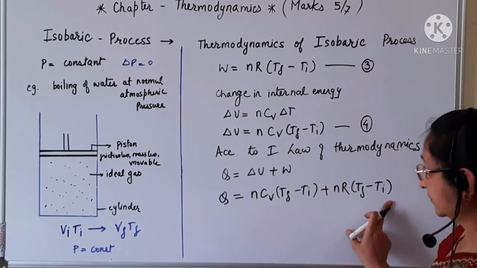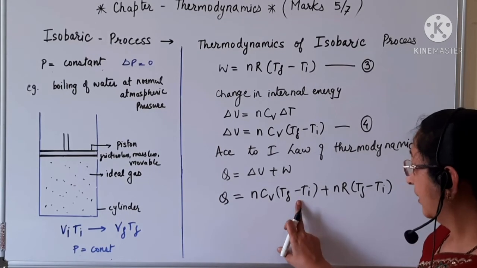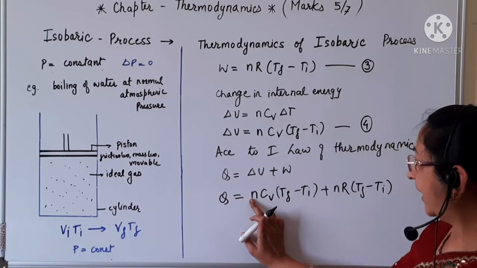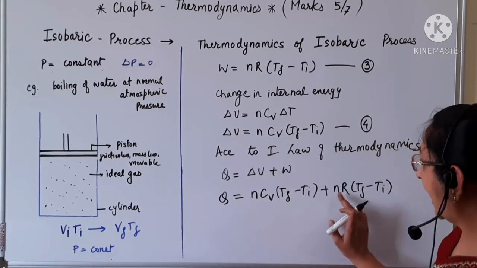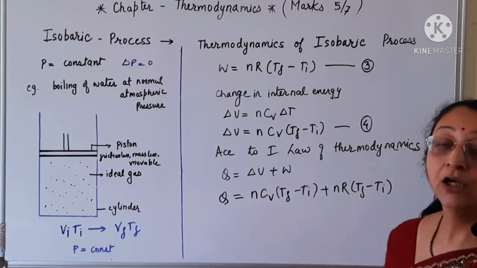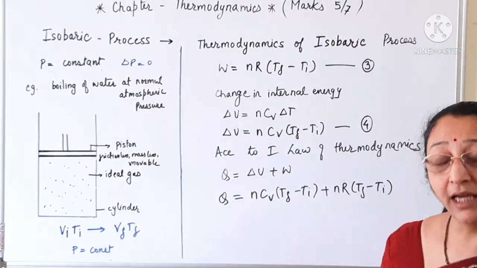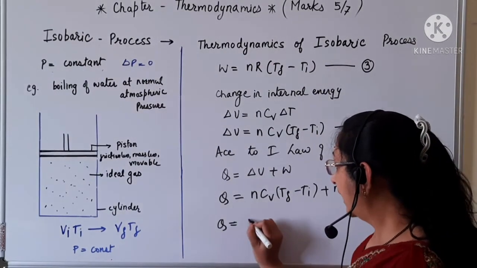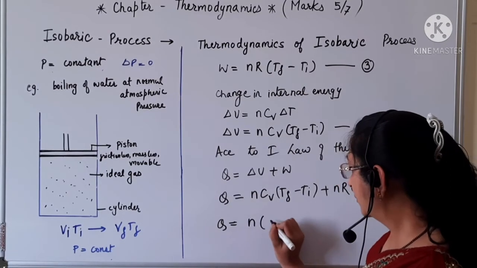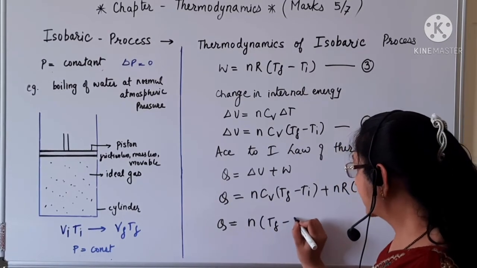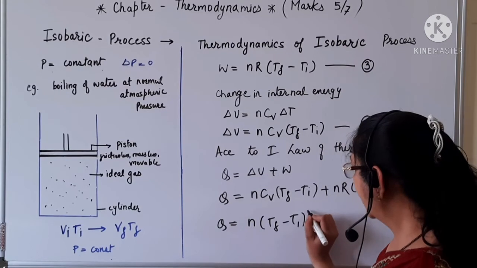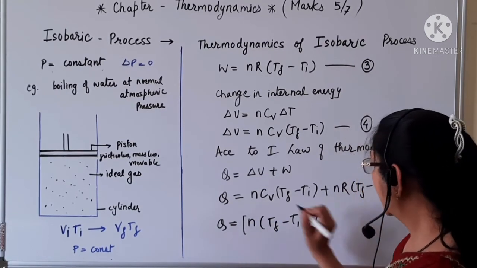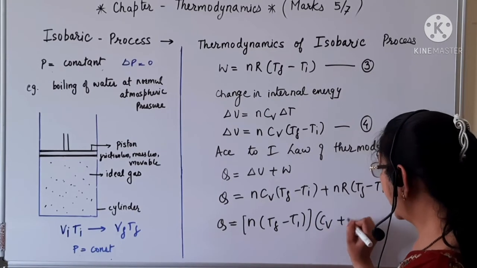Now, N and Tf minus Ti are common in both terms, so we can take N (Tf minus Ti) in common. So Q is equal to N (Tf minus Ti) times, here remains, Cv plus R.